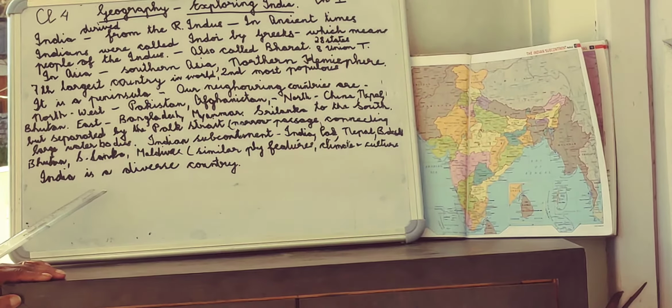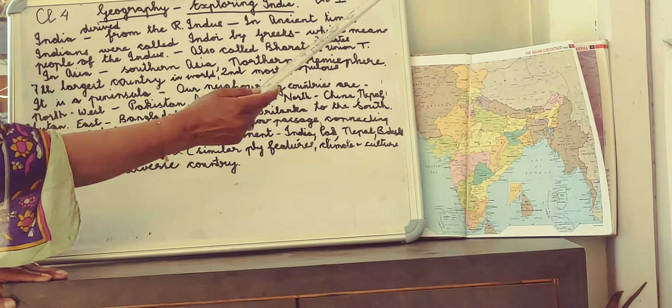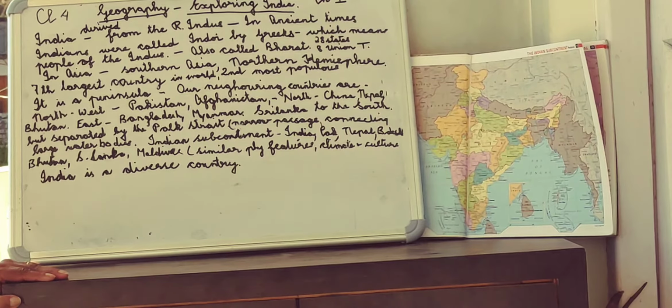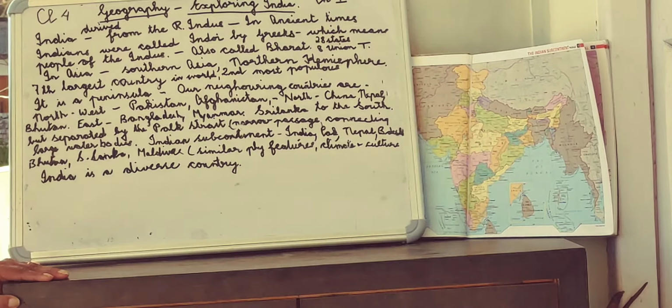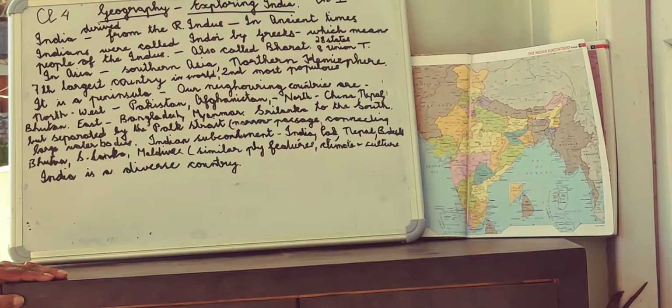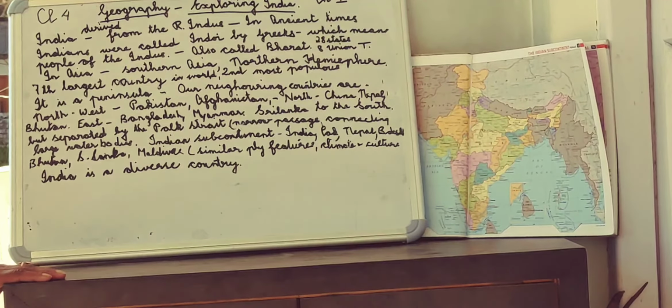Now, when we look at India, India is a very huge country. And what do we find over here? A lot of diversity. What do you mean by diversity? Diversity means different languages, different foods, different clothing.